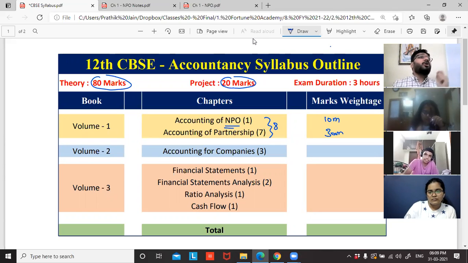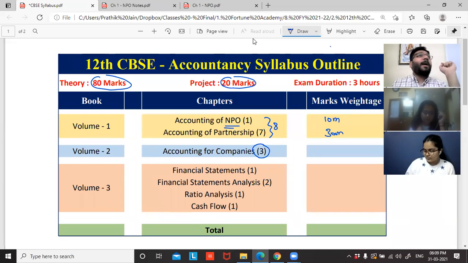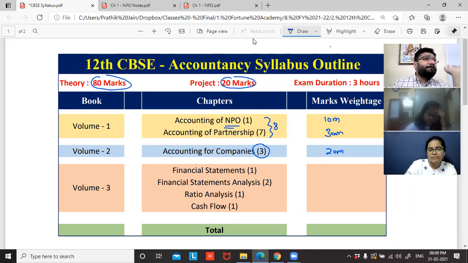Now, heading towards volume 2. In volume 2 we will learn about accounting for companies, and in this volume we'll come across 3 chapters, which together comprise 20 marks from the board exams point of view. So can I say volume 1 and volume 2 put together cover 60 marks out of 80?